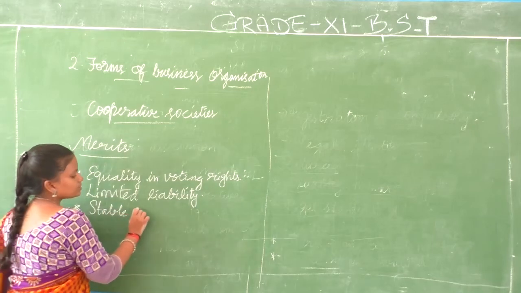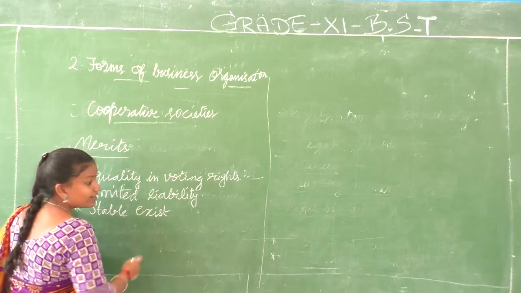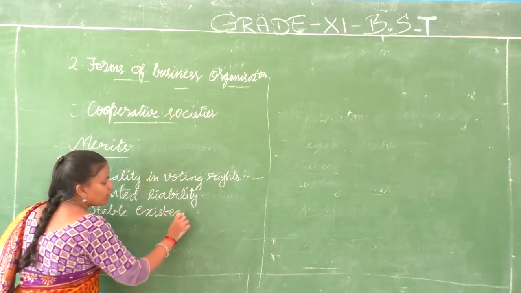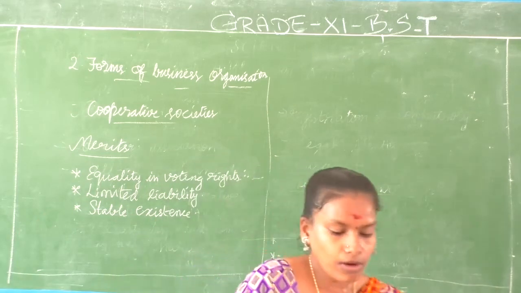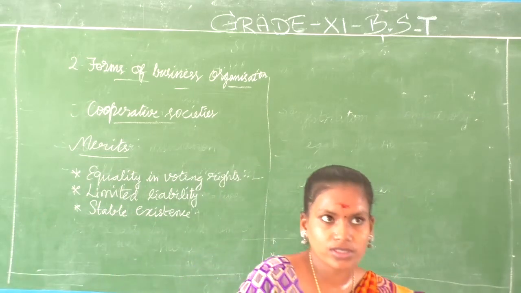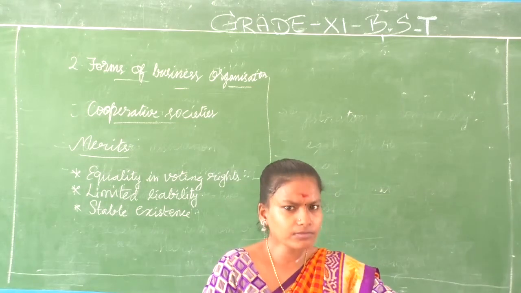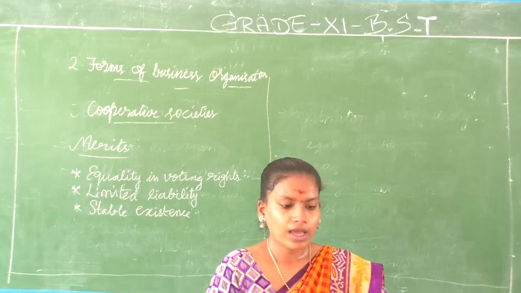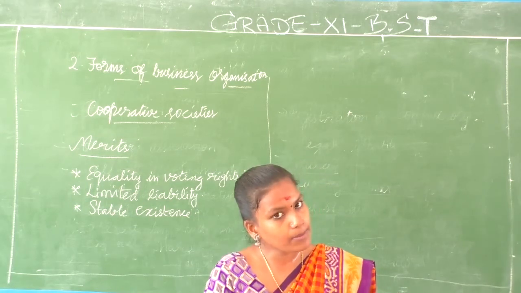Next, stable existence. In every form we have discussed the continuity of business. Do you remember? Sole proprietorship ends with the owner. When he dies or becomes insolvent, gone, closed. When we discussed joint family, yes, there is a continuity. Till when? If the eldest member, the Karta, dies, the next member becomes Karta.